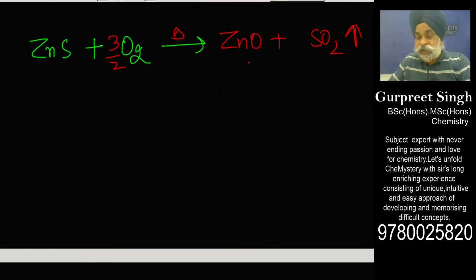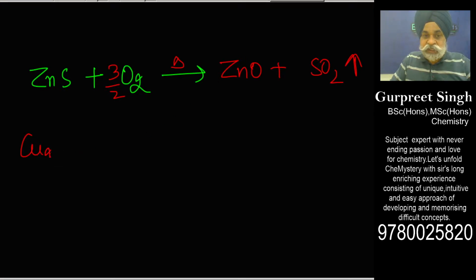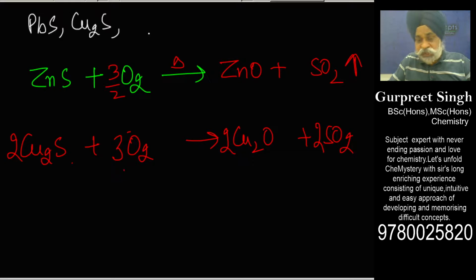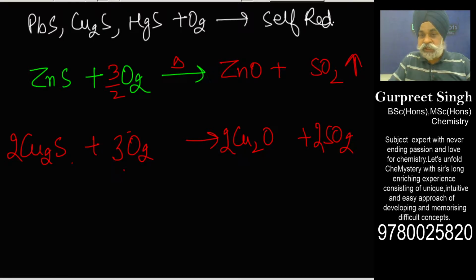It is zinc oxide. Now here you have to understand, if I had taken the chalcocite ore and it is roasted, this would have given me CuO plus SO2, and if I do the balancing here, I would end up getting this. So this got balanced. Now I would add one thing to your knowledge bank: there are some ores, like PbS or Cu2S, or you may take HgS. These are some of the ores which, when treated with oxygen, tend to do self reduction.